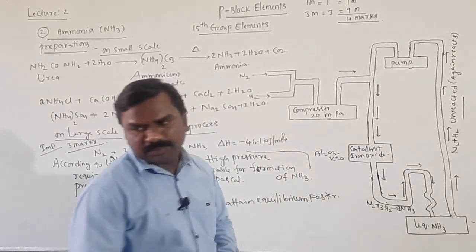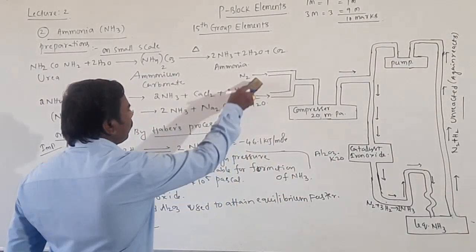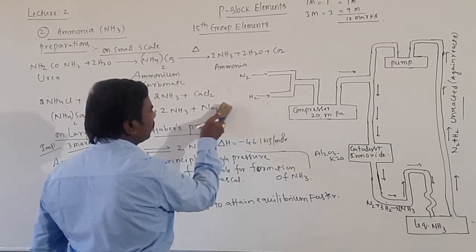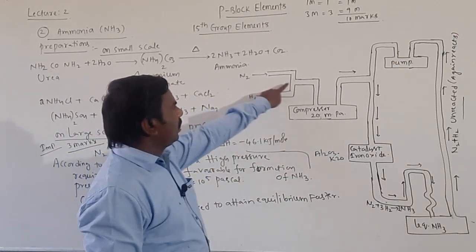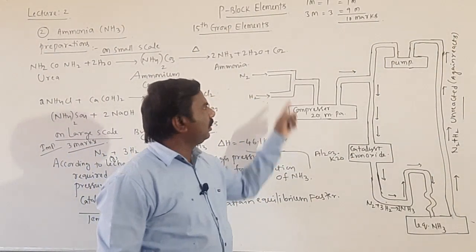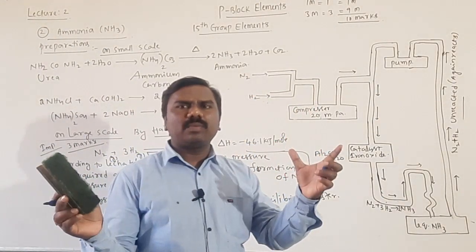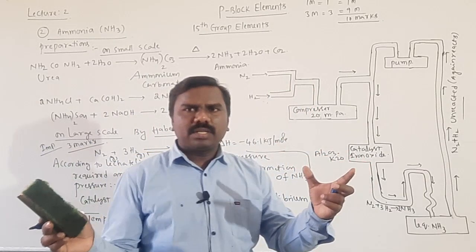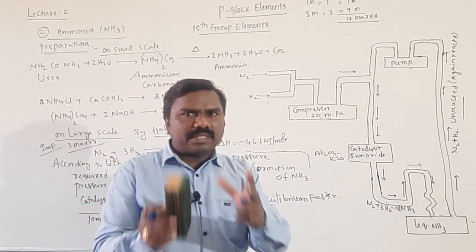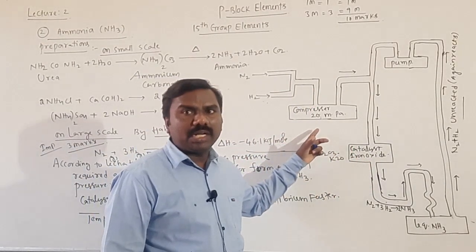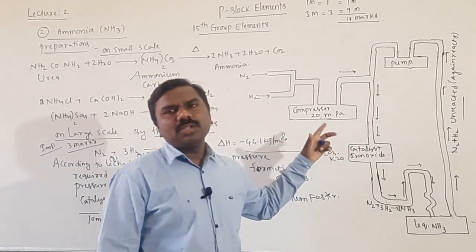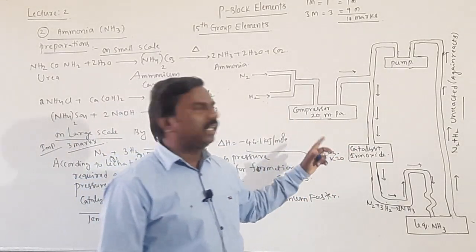From these 2 pipes I can pass nitrogen gas and hydrogen gas. These 2 will contact with each other. Those 2 are gases and can move apart from each other. That's why we need to apply some pressure. This is the compressor, 20 megapascal, nothing but 200 atmospheric pressure.